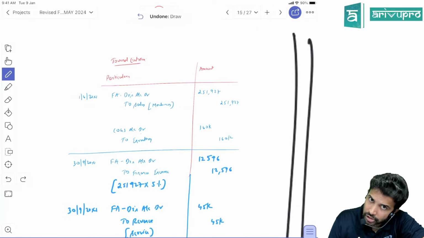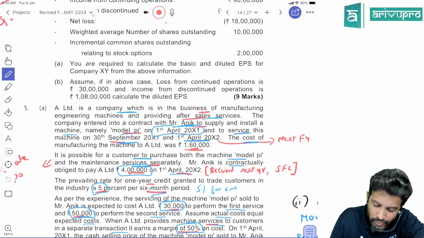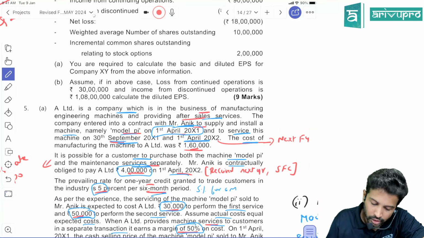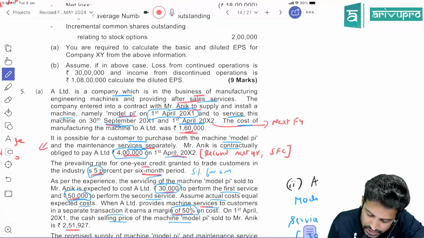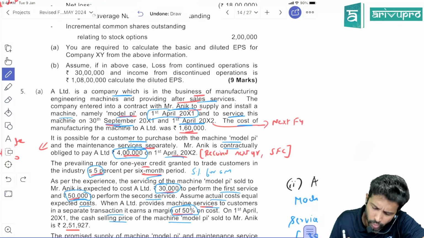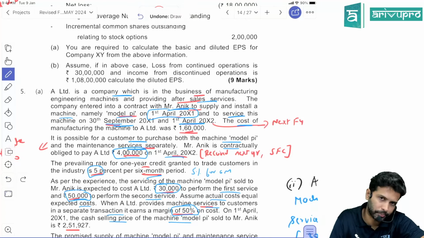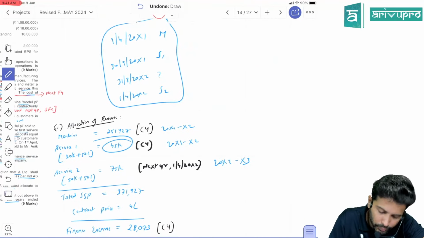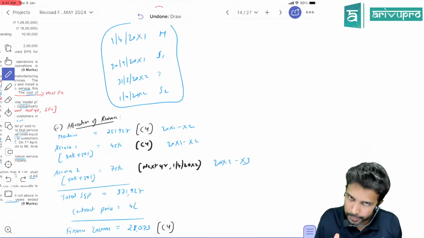Now 30th September, that's what happened. First service we gave on 30th September. So how much is the value? The cost of the service 1 is 30,000, but we will not give the service at cost price. We will add margin. What is our margin? 50% on cost. So what is the service 1 related revenue? 45,000.